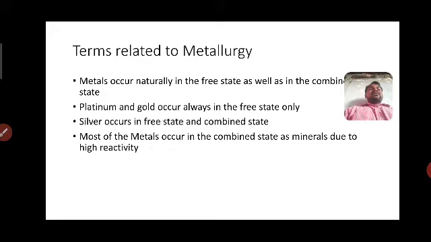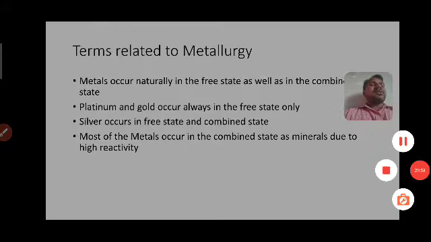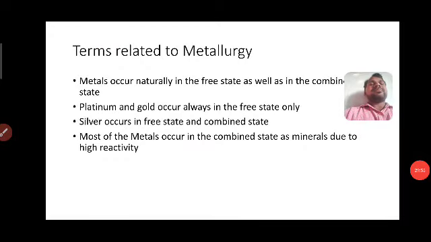Most of the metals occur in the combined state as minerals due to their high reactivity. So, due to the high reactivity, metals in the combined state are the materials we observe in nature.